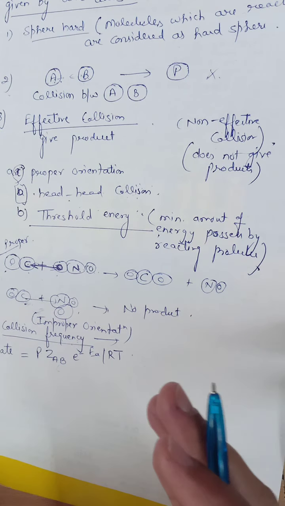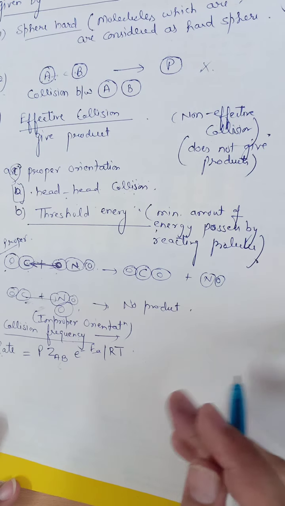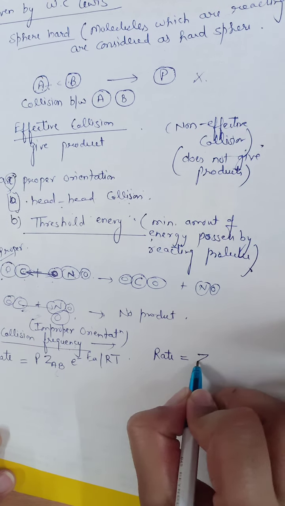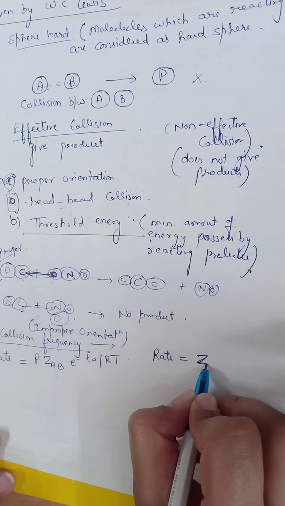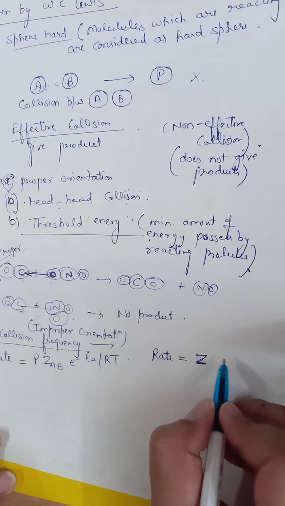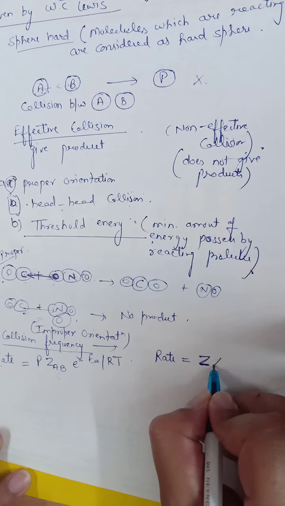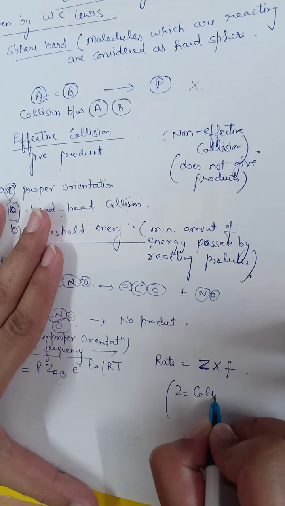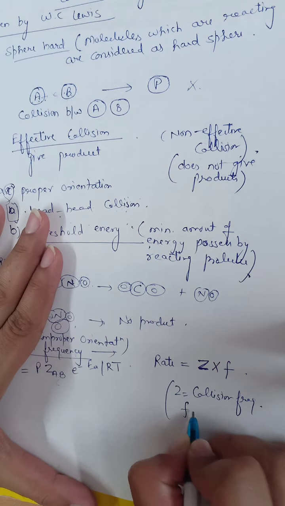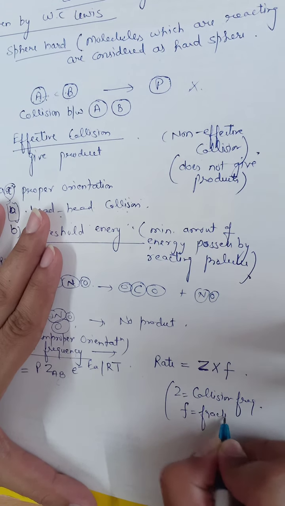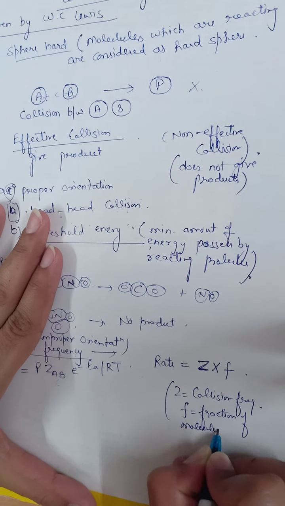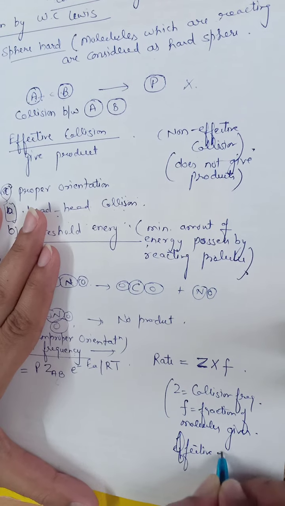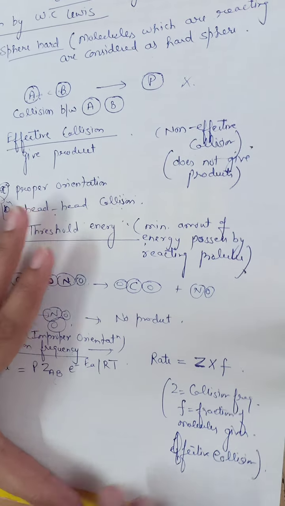The more frequent the effective collisions, the faster the product formation will be. Clear? So the rate basically depends upon this collision frequency, denoted by Z, and also depends on the fraction of molecules which give effective collisions, where Z is the collision frequency and f is the fraction of molecules that give effective collision.